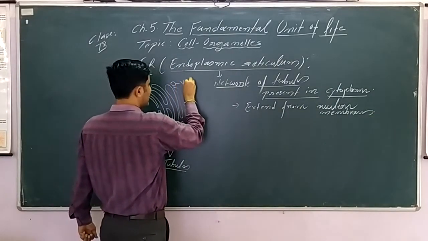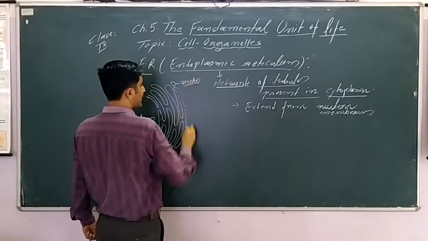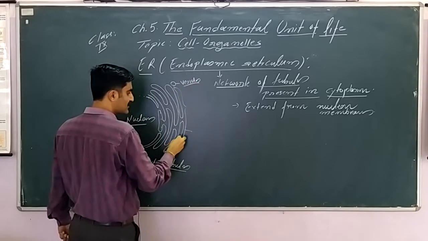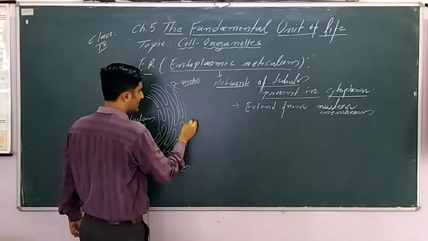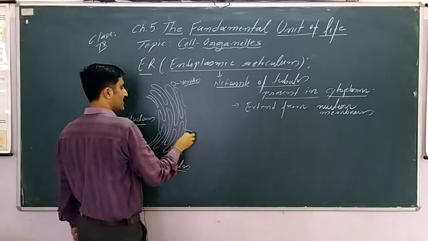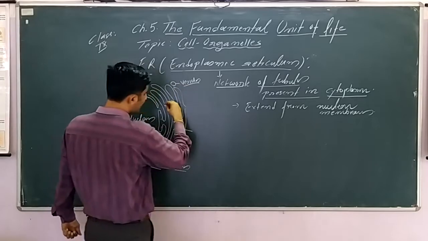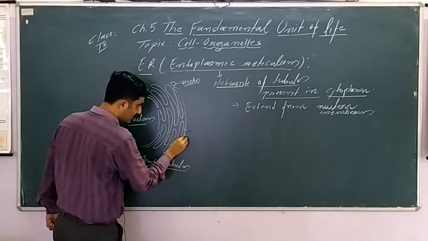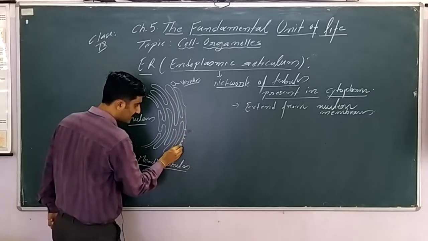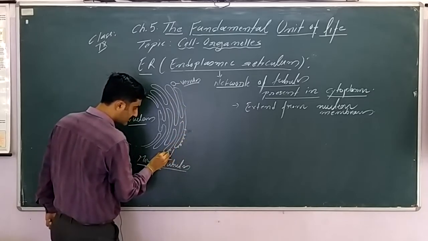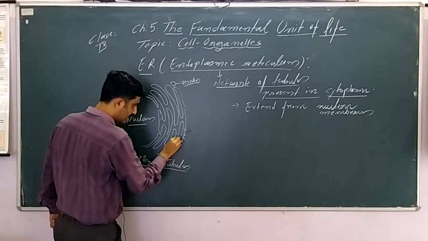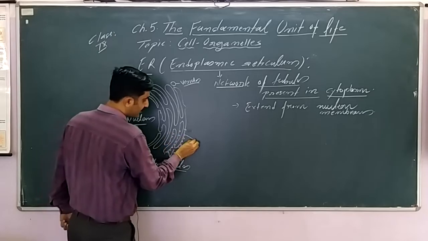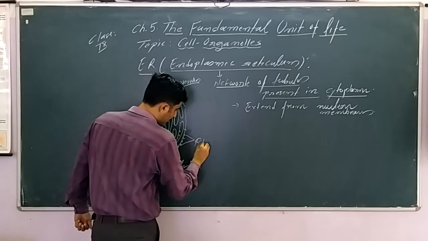There may be another structure. These are called vesicles, the sac-like structures. These are the tubules, as we have mentioned. There are vesicles, there are tubules, and if we observe carefully, at certain parts of the endoplasmic reticulum there are fine particles. These fine particles are nothing but ribosomes.